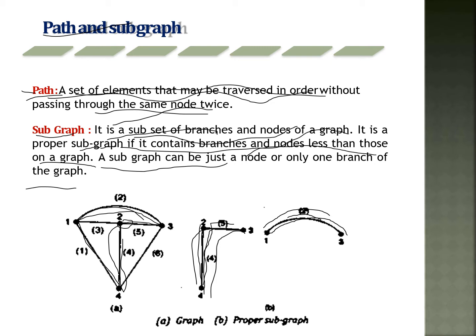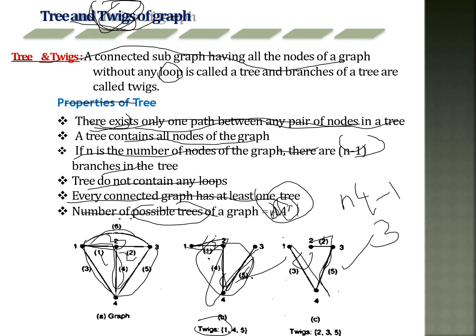Here is another graph. It is passing through nodes 4 to 3, so it is taken as a path. This is the difference between a path and a subgraph.